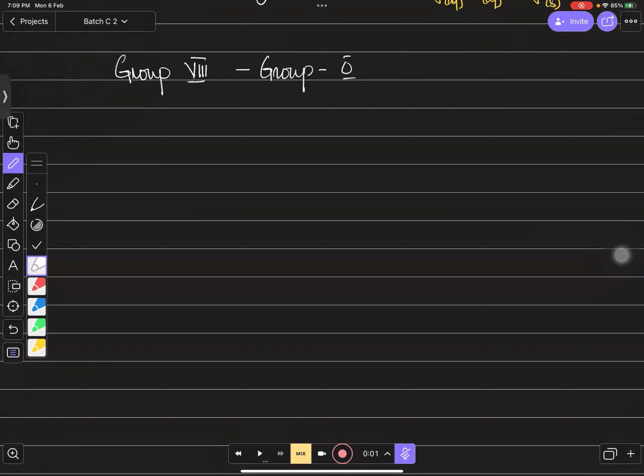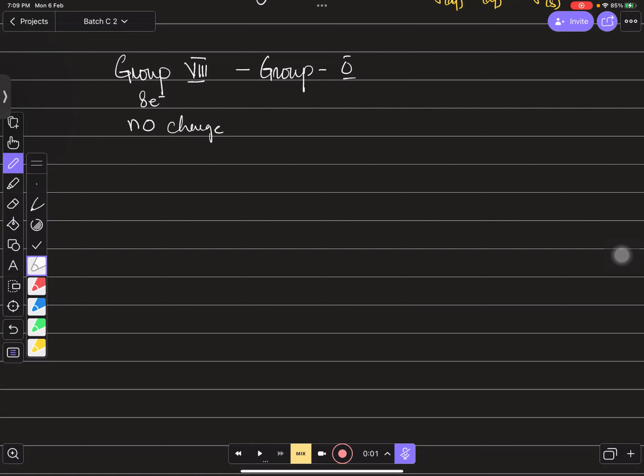The reason is because they have 8 electrons in the outermost shell and they don't need to lose or gain electrons. That is why they have 0 charge on them. There is no charge on them, right? They will not lose or gain electrons to become an ion. They are neutral. They don't want to be an ion, right?